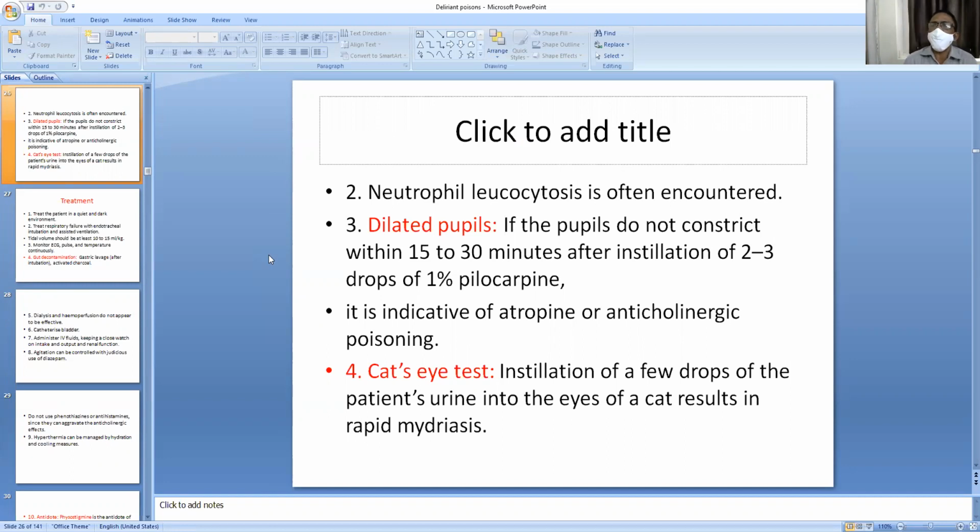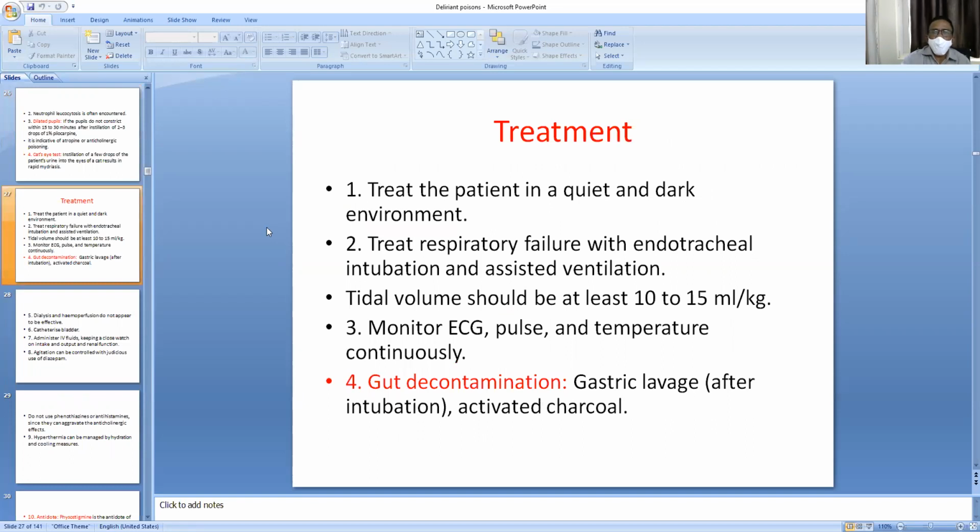Dilated pupils, as opposed to miosis, are the common character of atropine poisoning. If atropine is instilled into the eyes, the pupils can be dilated. If the pupils do not constrict within 15 to 30 minutes after administration of 2 to 3 drops of 1% pilocarpine, then it is indicative of atropine or anticholinergic poisoning. Cat's eye test: instillation of a few drops of the patient's urine into the eyes of a cat results in rapid mydriasis. It is also one of the tests for diagnosing atropinization. What is the treatment of atropine poisoning?